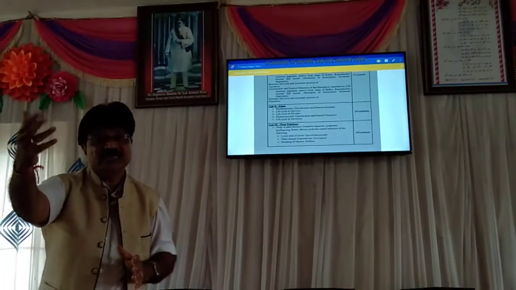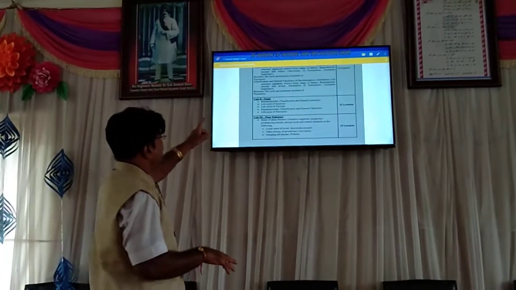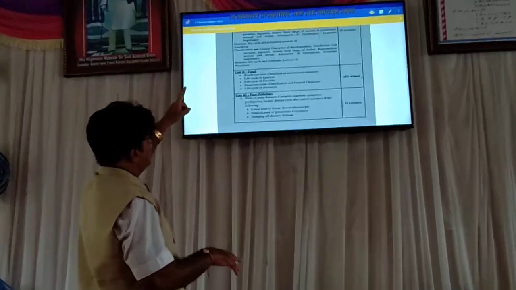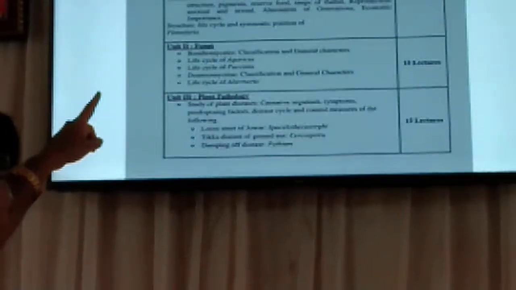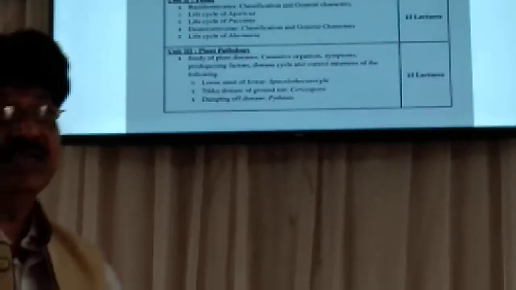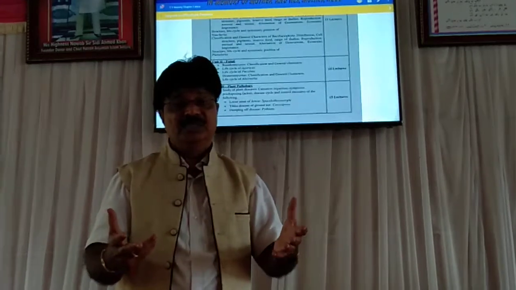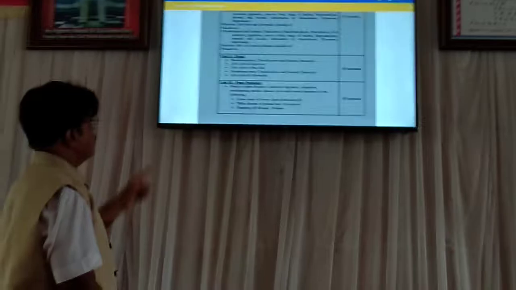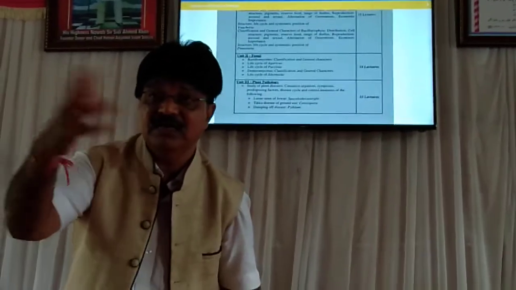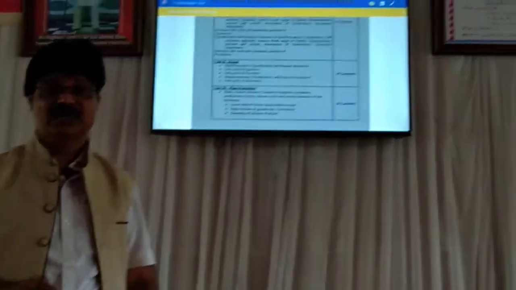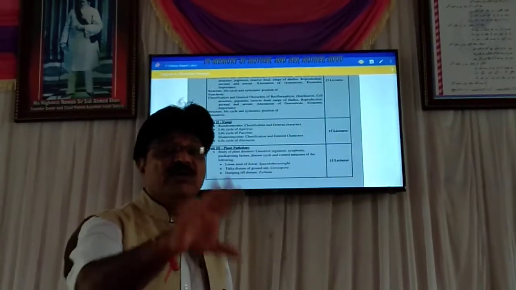Then in unit 1 we said there are 4 algae to study, and which are the 4 algae? The first is Batrachospermum, the second is Polysiphonia, the third is Volvox, and the next is Pinnularia. The study of algae is called algology. The study of fungus is called mycology. But besides that, we know there is another type of organism called bryophytes. So what is the study of bryophytes called? Yes, of course, it is called bryology.